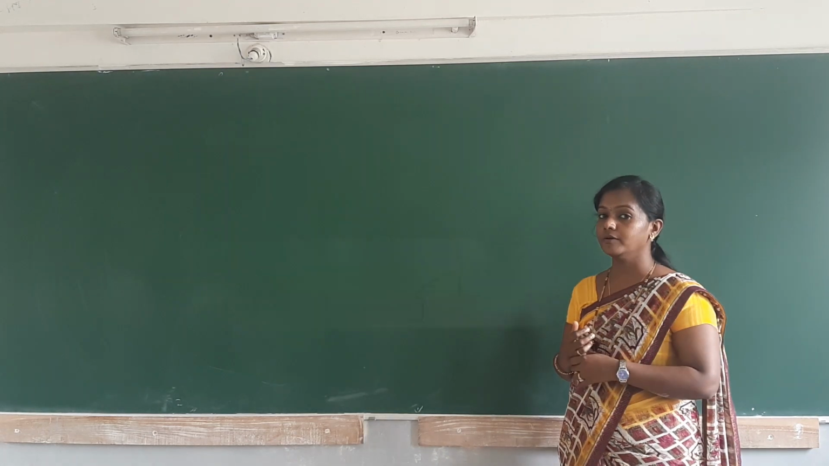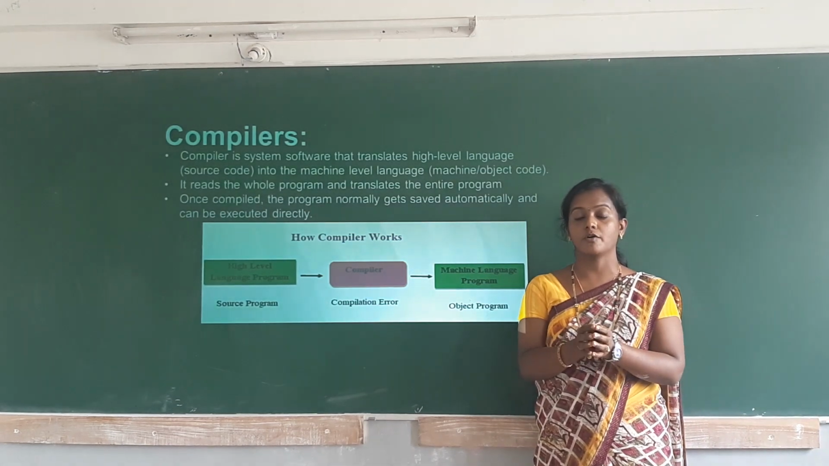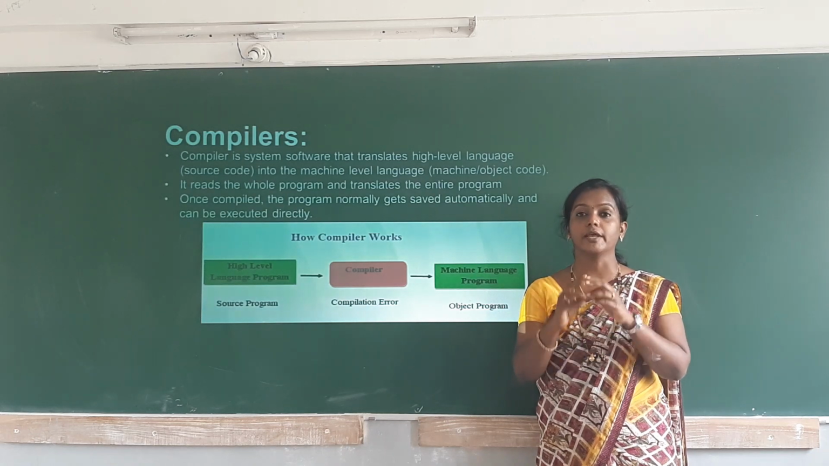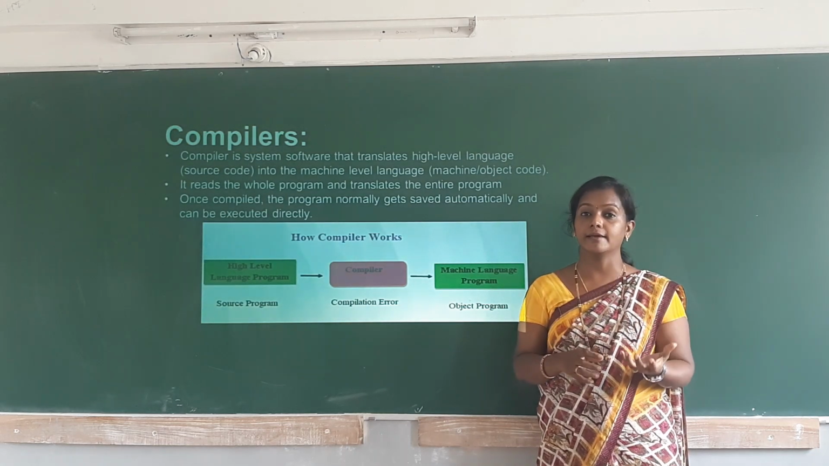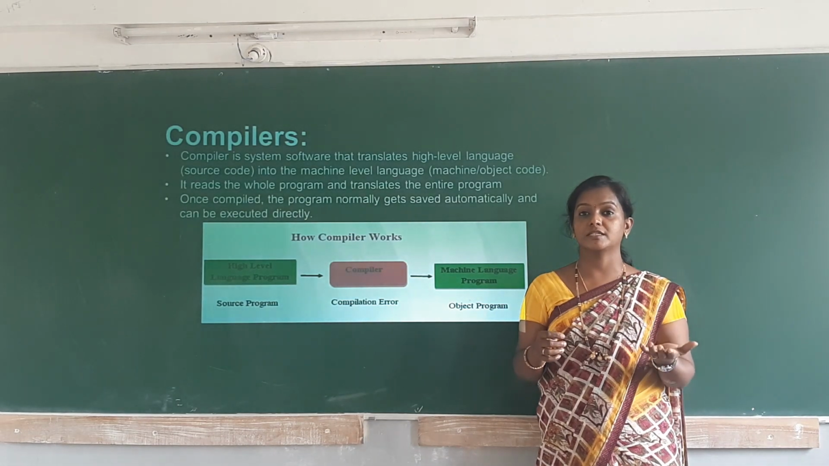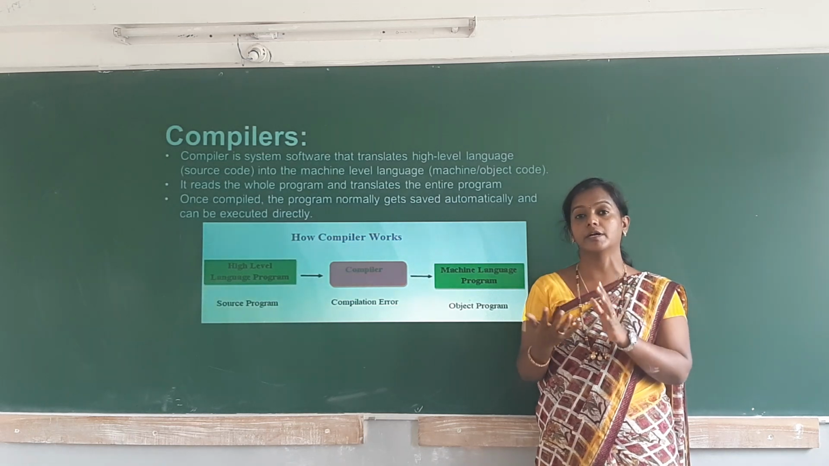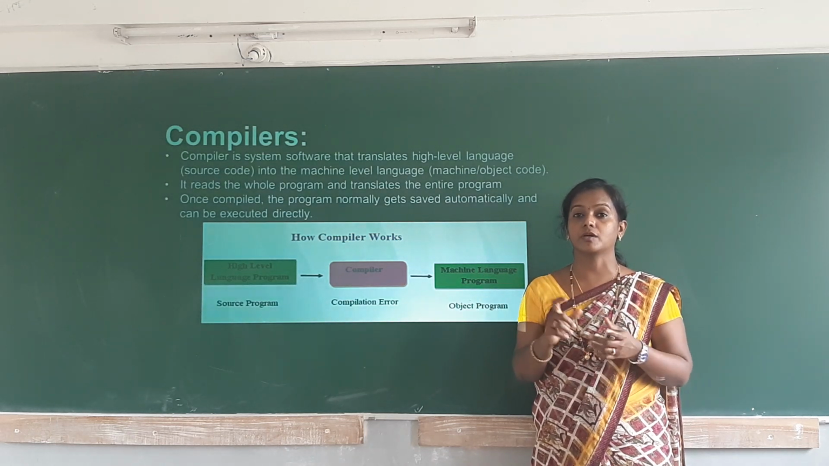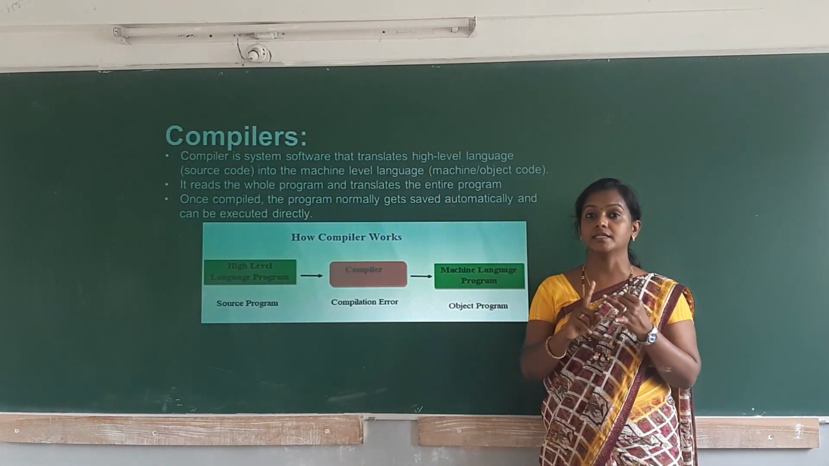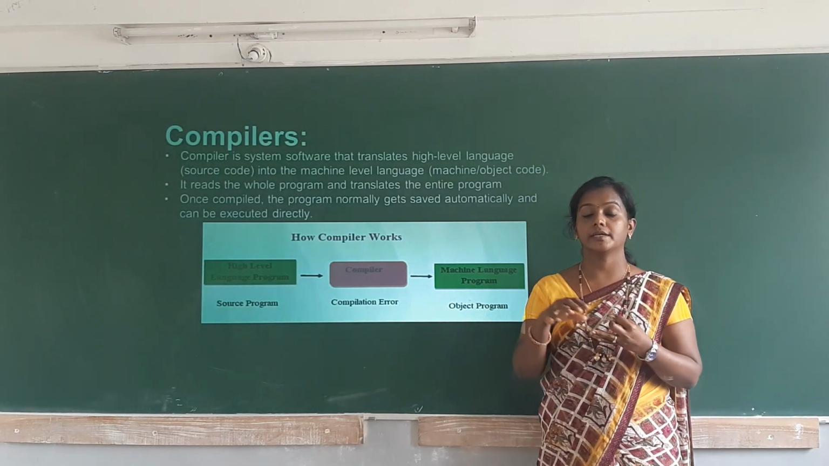Next we have the compilers. A compiler is a system software or language translator which converts high level language to low level language. Whatever programs you write in C++ or Java are converted to machine level language with the help of compilers. It also checks the syntax and semantics of the program. So if there are any errors, it recognizes them.